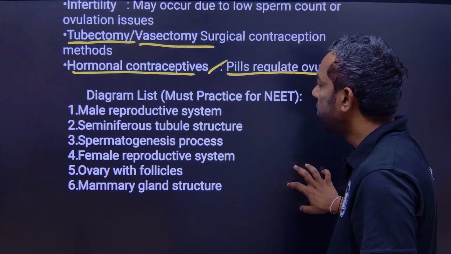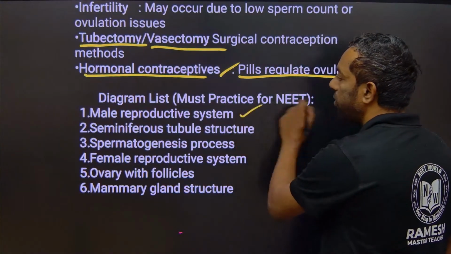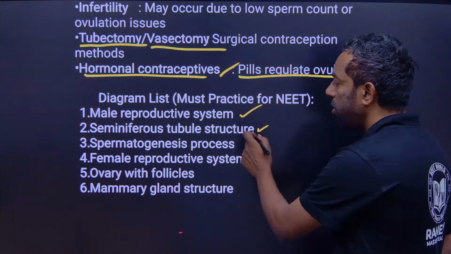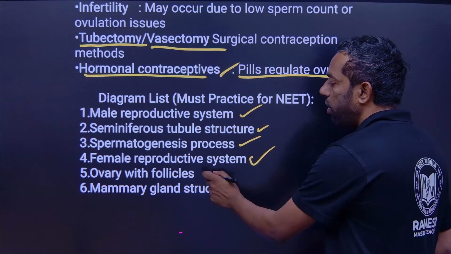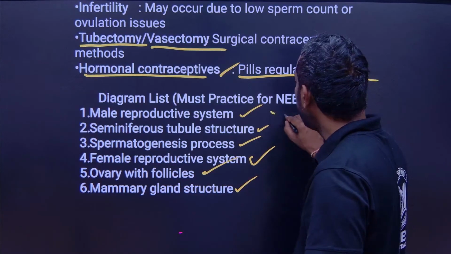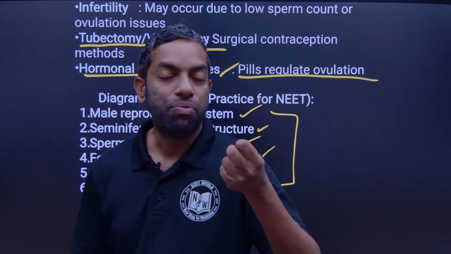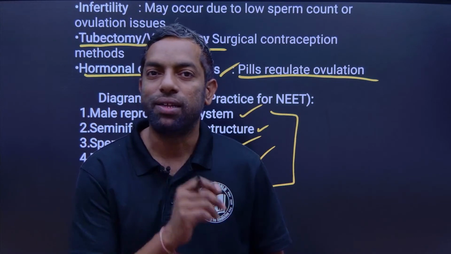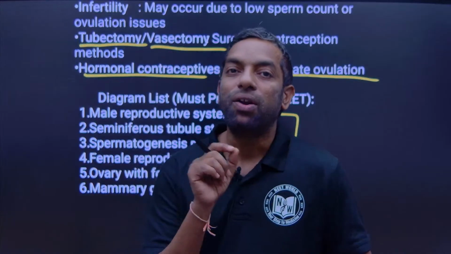For NEET, you must practice the diagrams: the male reproductive system, seminiferous tubule structure, the spermatogenesis process, the female reproductive system, ovary with follicle, and mammary glands and structure. They mostly ask observation-oriented questions. Previously, they asked a question from an NCERT diagram of the sperm, about the mitochondria shape.